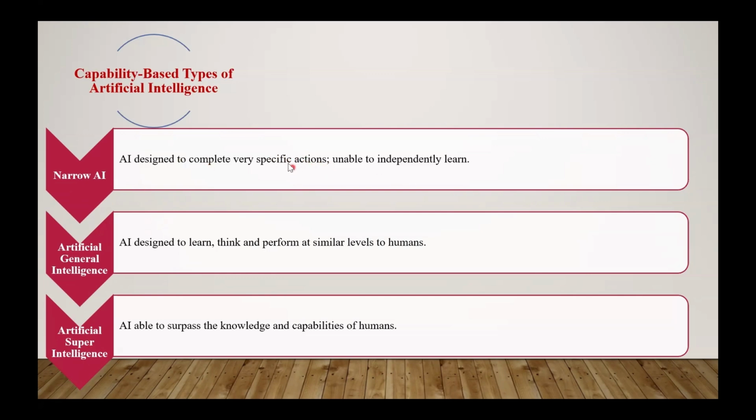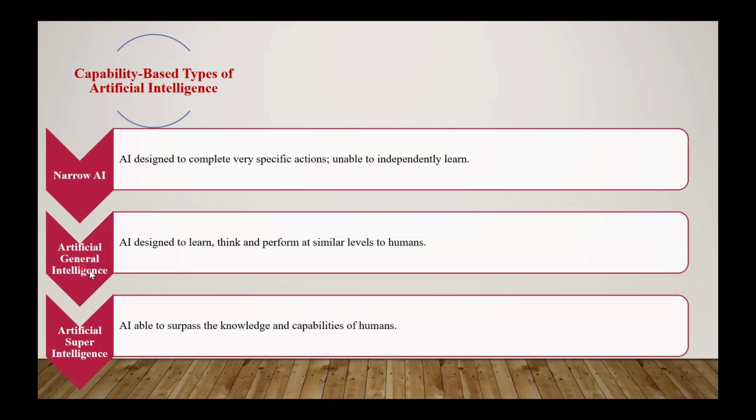Beyond that, it cannot perform any operation. It cannot perform other tasks by learning independently. It cannot learn independently, so it cannot perform any operation except its specific task or the one designed for it.